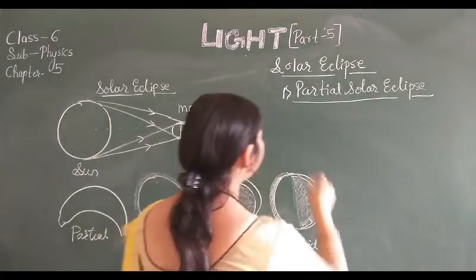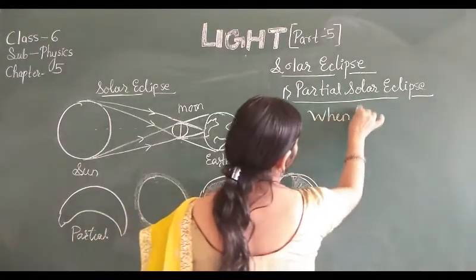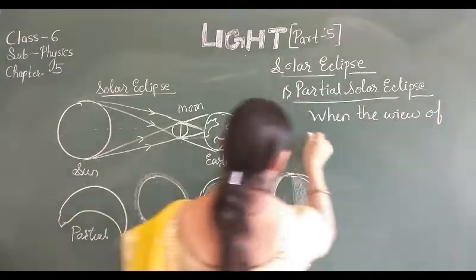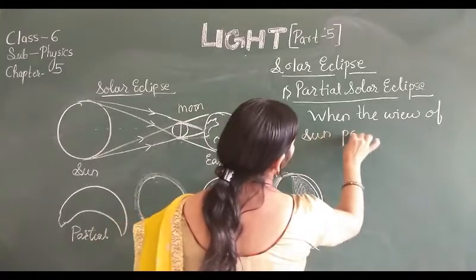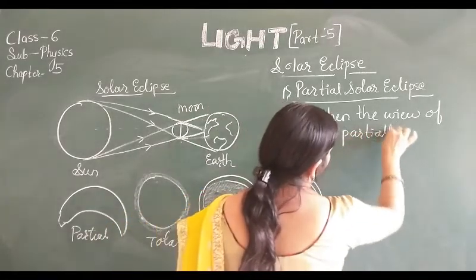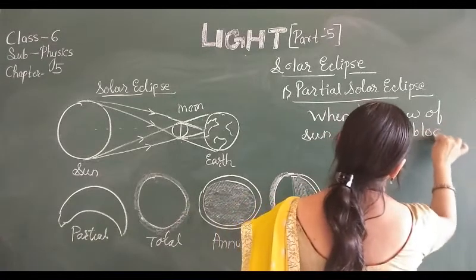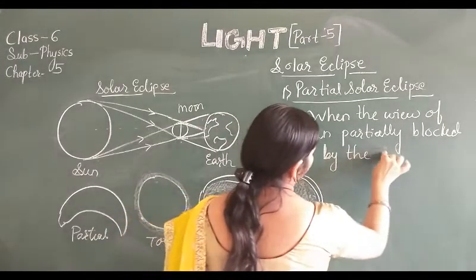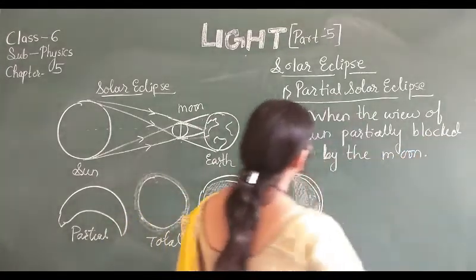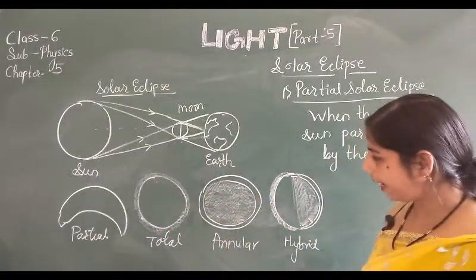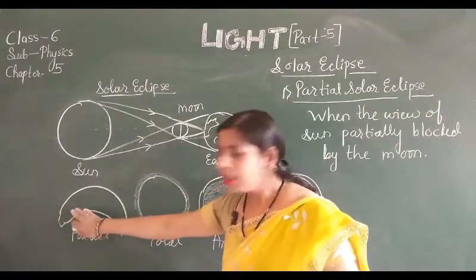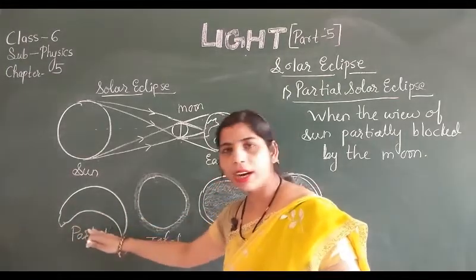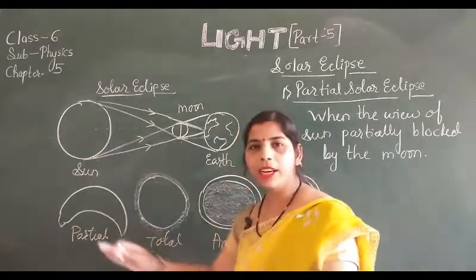That means you can write like that: when the view of the sun is partially blocked by the moon, it is called partial solar eclipse. Now look at the diagram I have drawn here. Only this much part of the sun is blocked by the moon, and in the rest of this part the sunlight is going to fall.